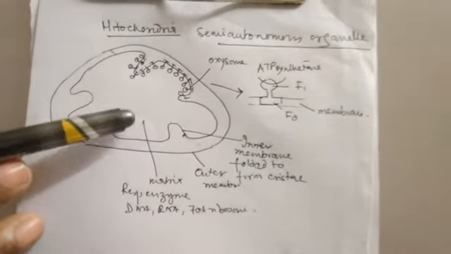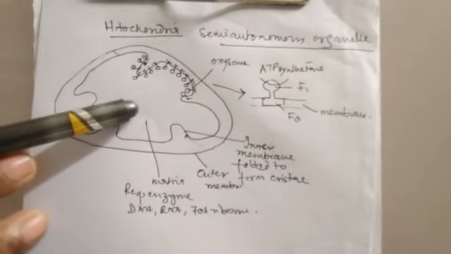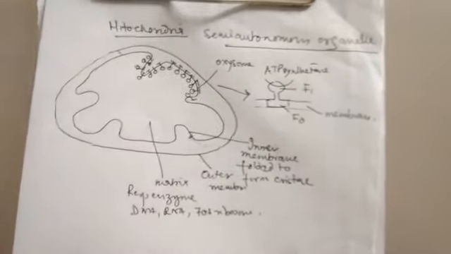ribosome. So it is called a semi-autonomous organelle, to some extent.